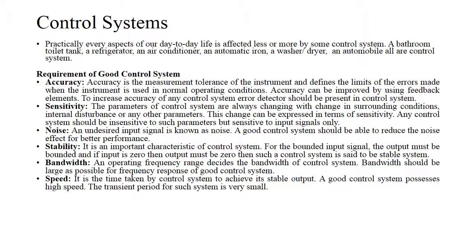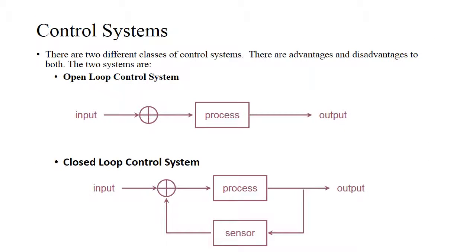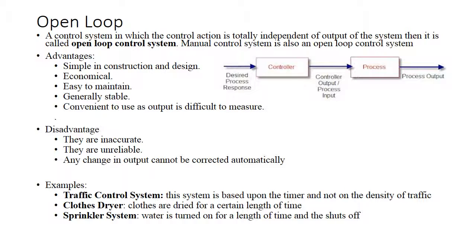Speed is the time taken by a control system to achieve its stable output. A good control system possesses high speed. The transient period for such system is very small. There are two different classes of control systems. There are advantages and disadvantages to both. The two systems are open loop control system and a closed loop control system.